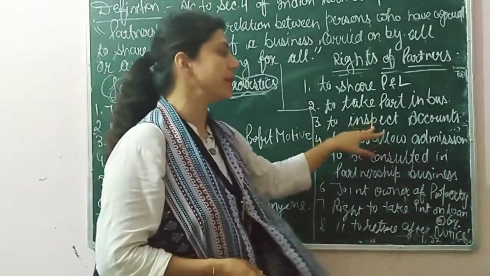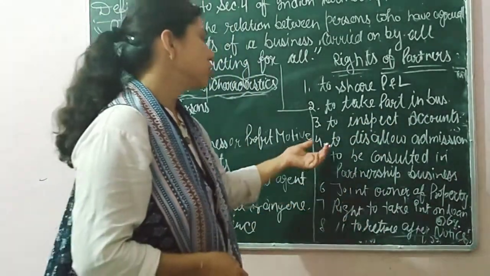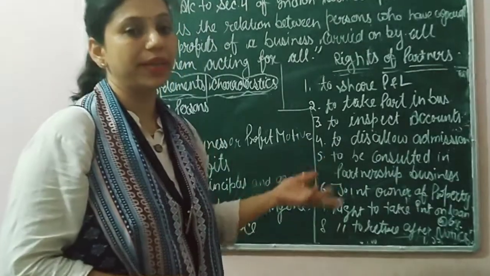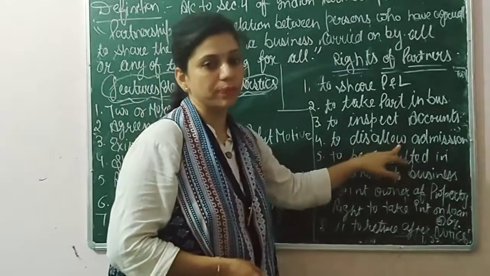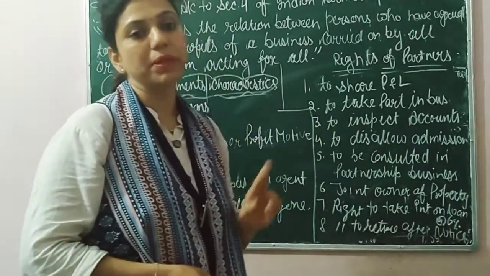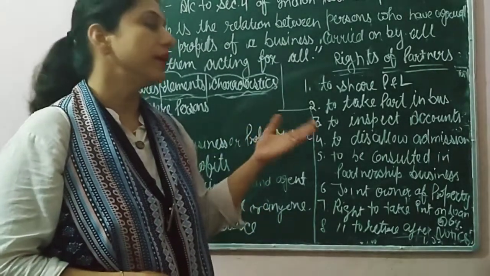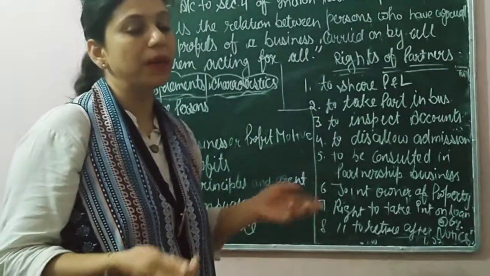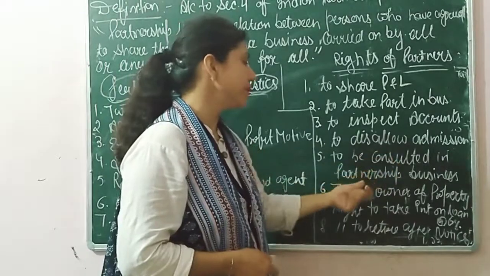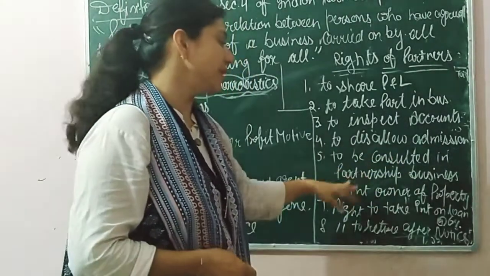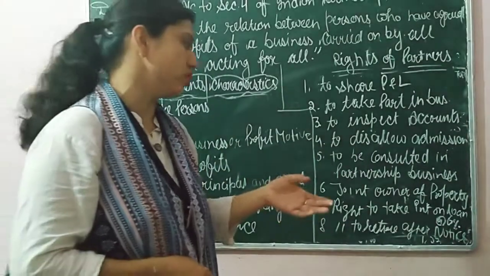Third one is to inspect accounts. He can inspect or take a copy of the accounts so that he gets to know whether there is any kind of embezzlement or anything else. Fourth, to disallow admission. A new partner can be admitted only by the will of all partners. If a single partner does not agree to the admission of a new partner, then the partnership cannot admit that partner. Next, to be consulted in partnership business. It is a legal right that he should be consulted before taking any decision in the partnership firm.